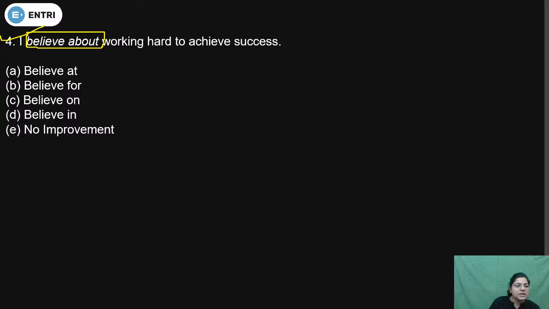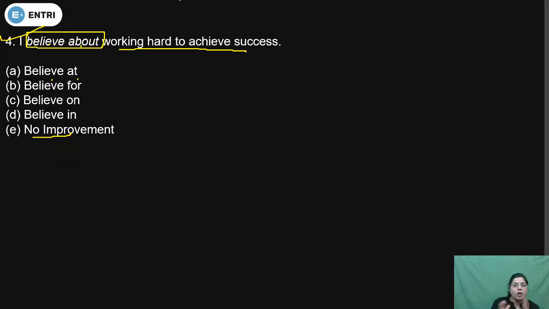Because 4 replacements are given. If we leave about, it means after we leave, if the preposition about is correct, then choose no improvement. If about is incorrect, then choose which preposition will be used after we leave in a phrase form. We leave at, we leave for, we leave on, we leave in. So we will decide the answer option according to the sentence.